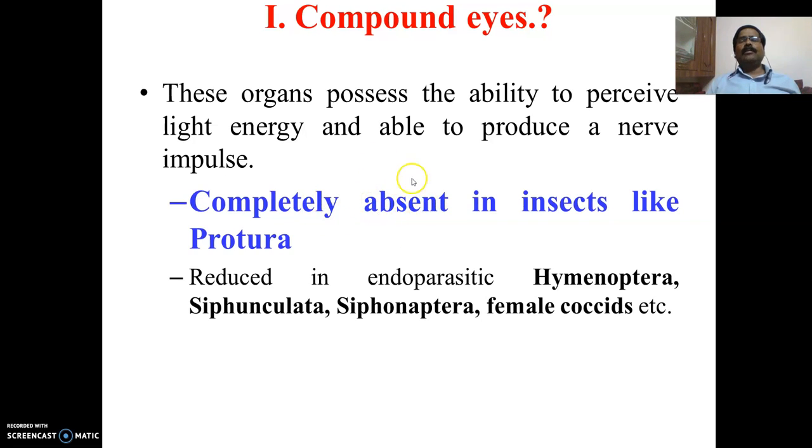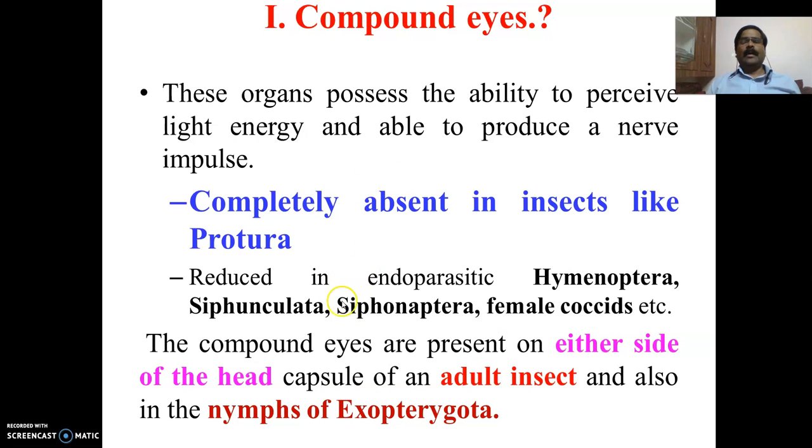Compound eyes are completely absent in the order Protura of the class Insecta. There are also some insects wherein the compound eyes are reduced. These reduced compound eyes are present in endoparasitic Hymenoptera, Siphonaptera, and female coccids. This is very important for your exam.